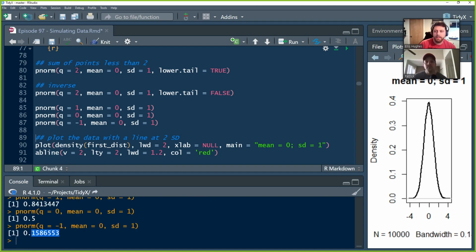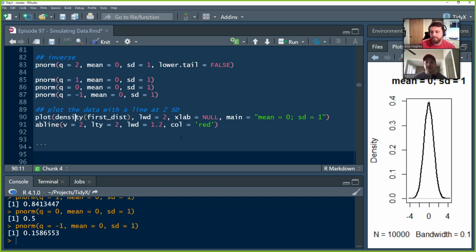So to be clear, Q is not actually standard deviations. If the standard deviation was 2, this would still stay 2 because this is at value 2. Right? Yeah, correct. It just happens because standard deviation was 1. If we wanted to know 2 standard deviations above it, they're equivalent. Yes, good. That's a good point. Q is the point that we're inquiring about within our known mean and standard deviation. Correct. So we could plot this with our line at 2 standard deviations out.